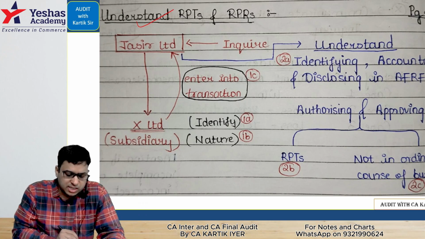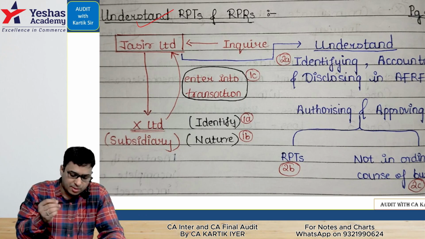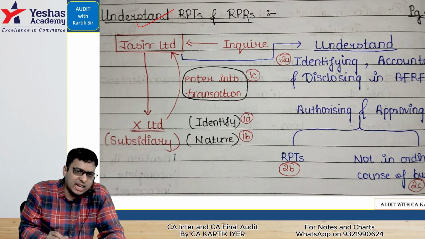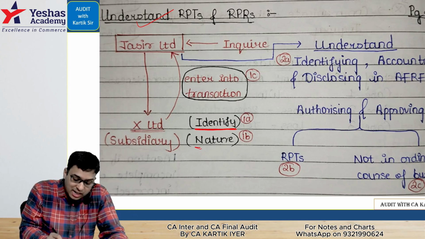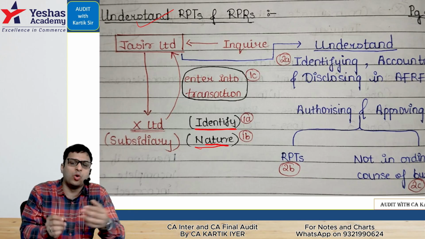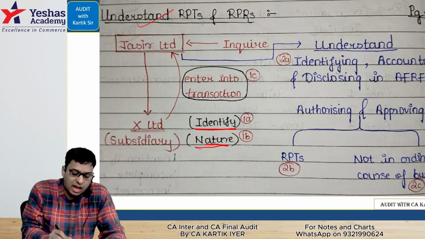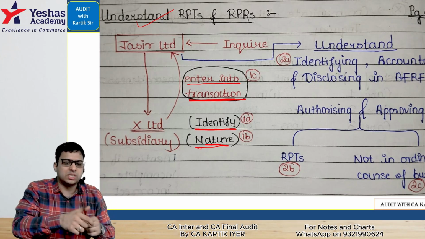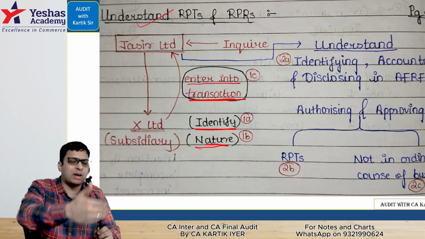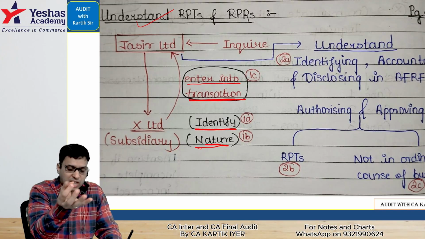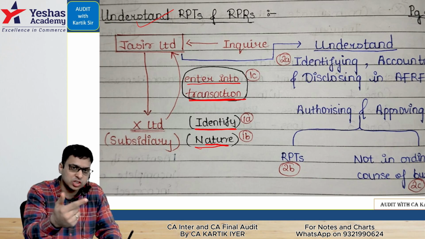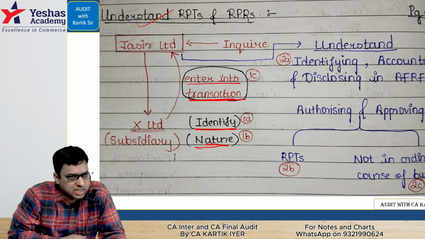How will you understand related party transactions, related party relationships? Very simple area. Let's wrap it up. Sir, regarding any related party transaction, we look at whether the organization has identified the related parties, explained the nature of relationship, whether it is subsidiary, holding, associate, all those things, and have they entered into a transaction with them. First, we have to check these three things. Have they identified Mr. A is my related party? He is my brother, and I am entering into a sales transaction with him. So first identify the related party, the nature of relationship, and whether we have entered into any kind of transaction with them.